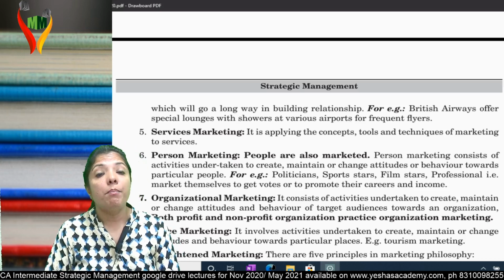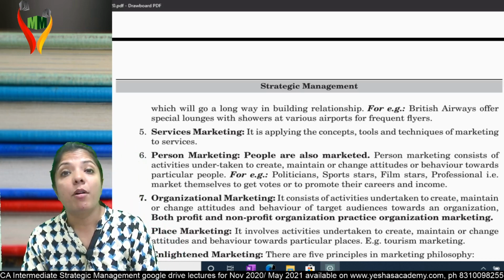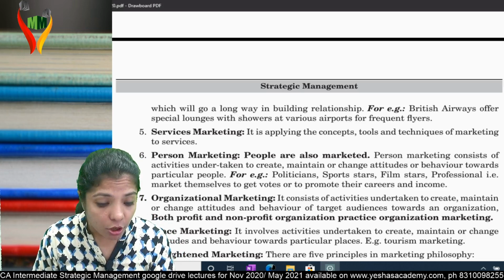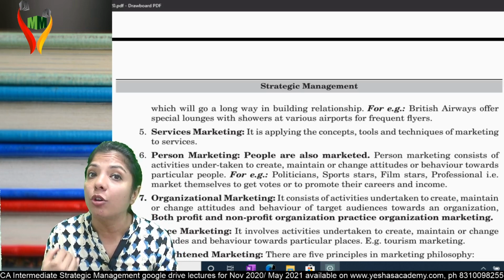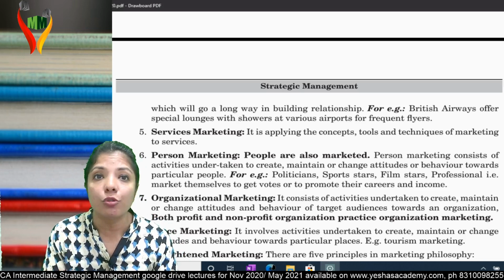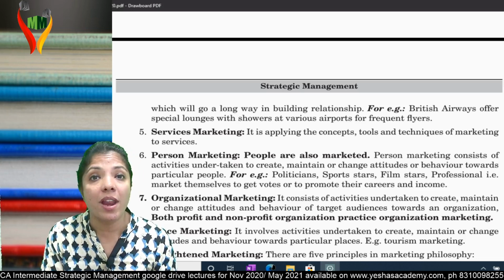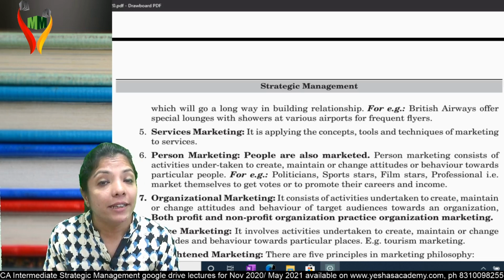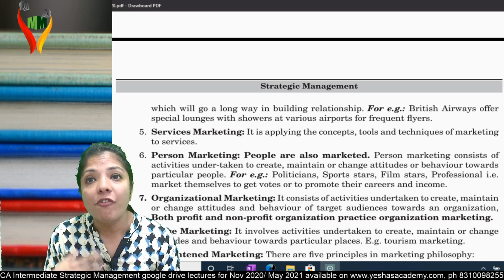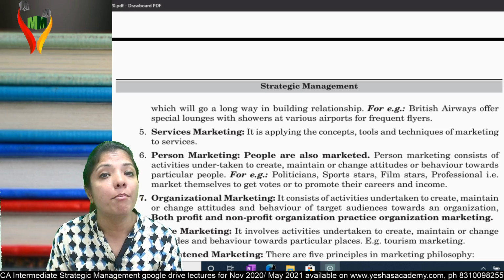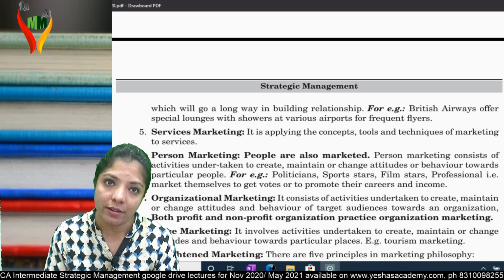What's next? Person marketing. What's person marketing? Marketing the person. You have to market yourself. Nobody will come to know what you are good at. You have to speak out that this is where I am good. Politicians, sports stars, film stars, professionals, all market themselves to promote their careers.